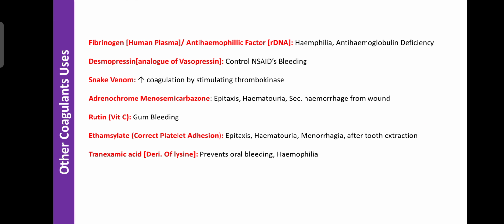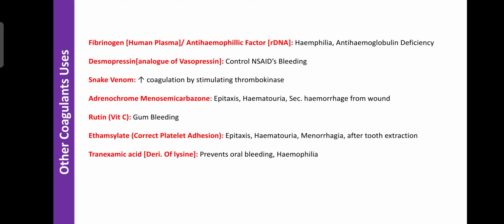Regarding the other coagulant uses, fibrinogen is isolated from human plasma, and anti-hemophilic factor, that is factor 8, can be prepared by recombinant DNA technology. Both drugs are helpful for the treatment of hemophilia as well as other deficiency disorders.